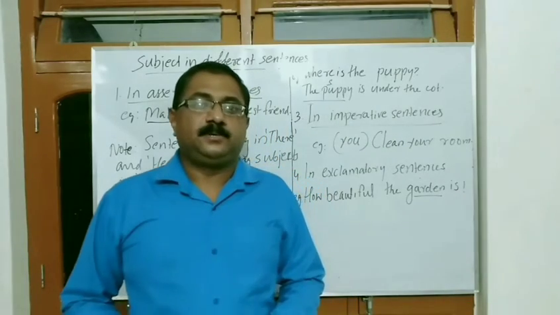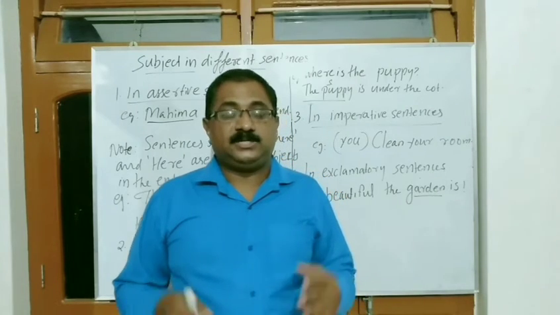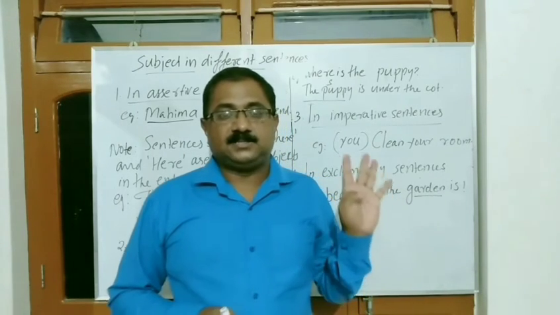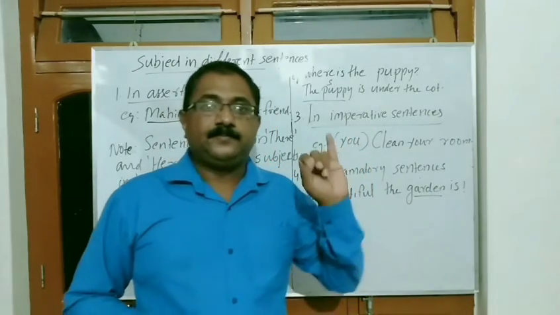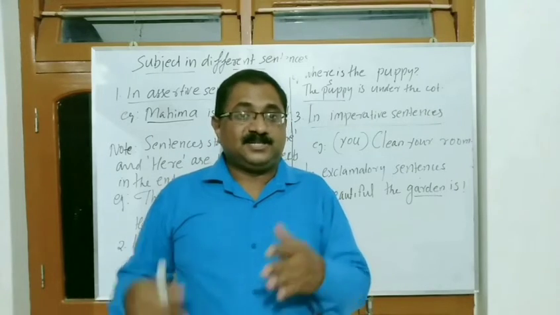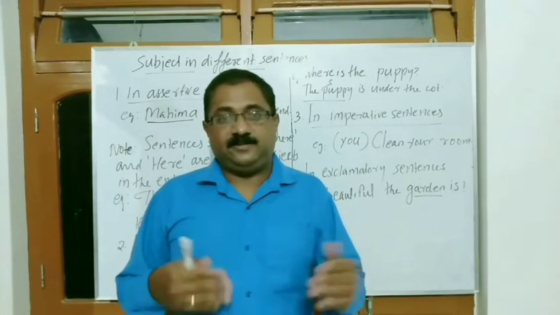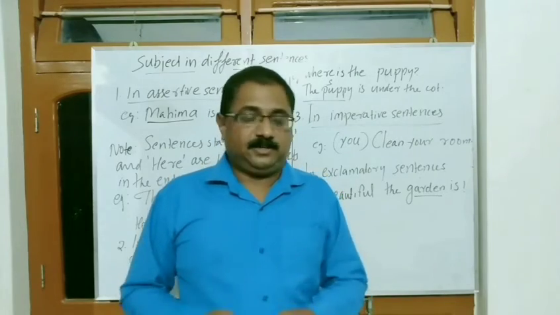Now students, let us see the subject in different sentences. We have already studied four kinds of sentences: assertive sentence, interrogative sentence, imperative sentence, and exclamatory sentence. In all kinds of sentences, the subject's position or place is different. So now let us see how it is treated.